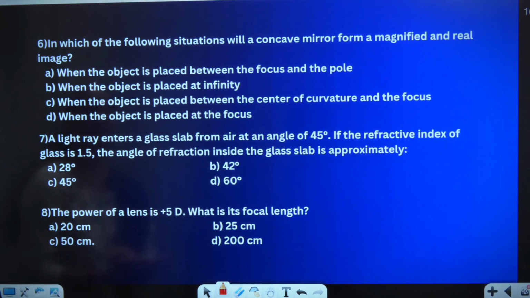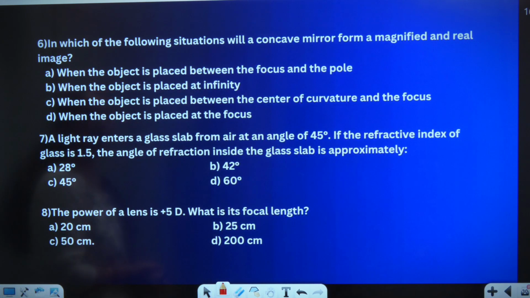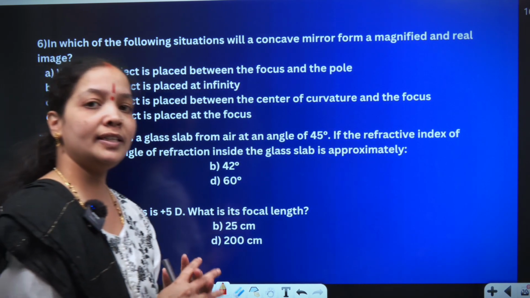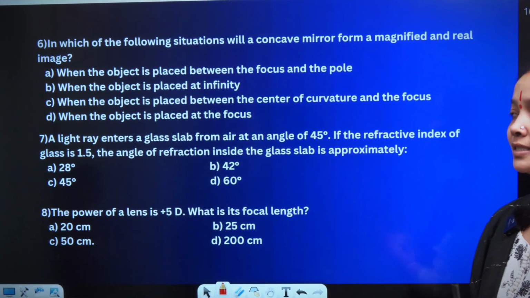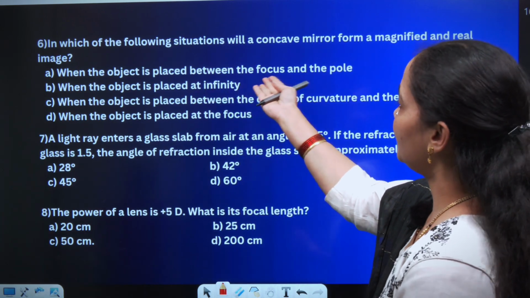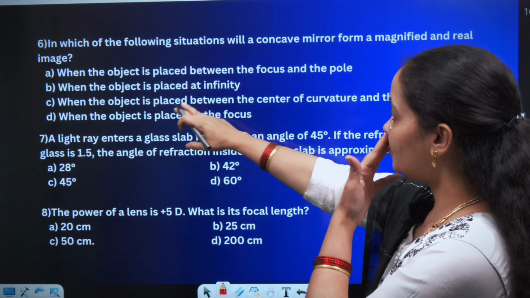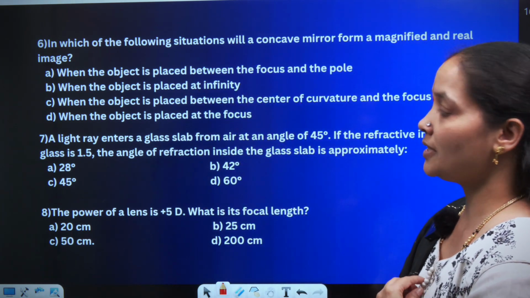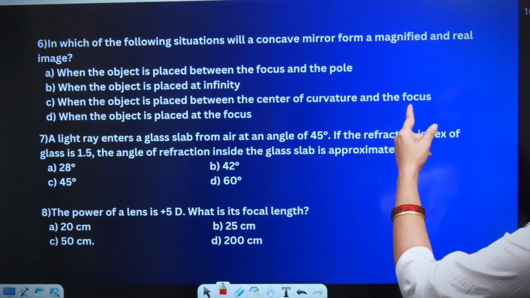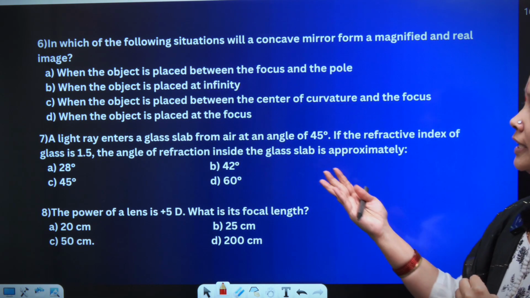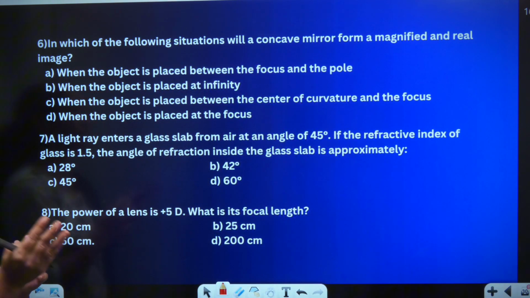Okay. So next question, in which of the following situations will a concave mirror form a magnified and real image? Magnification, if it is greater than 1, the image will be magnified. If it is less than 1, it is diminished. The magnification will be magnified only when the object is very close to the mirror, as we have learned.